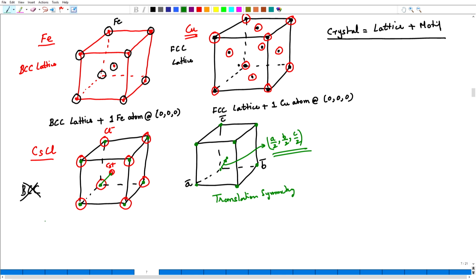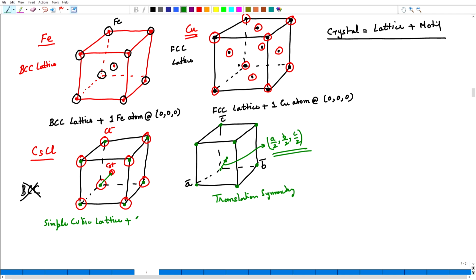So, my lattice is going to be a simple cubic lattice, but then what will be the motif, because I have to have both the cesium ions and the chlorine ions. So, therefore, this motif is going to consist of two atoms and not one atom. In the previous case for iron and copper, we had a motif with only one atom. So, where is my chlorine ion? Therefore, let us figure out what is the motif.